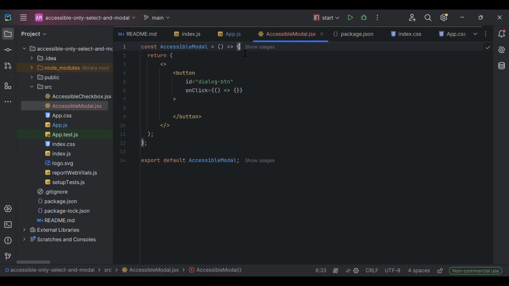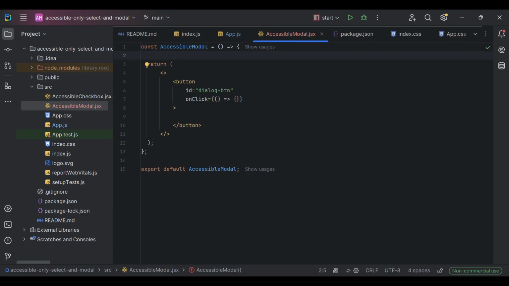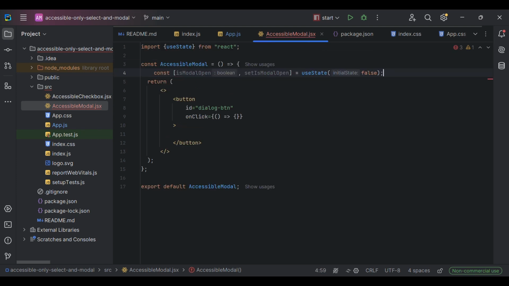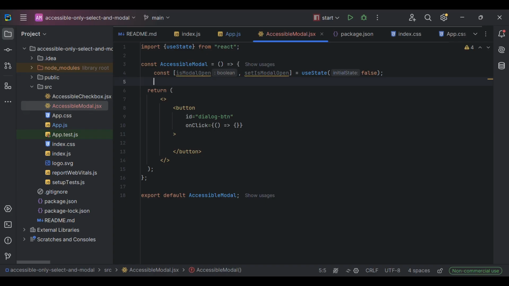So we can already implement on-click on this button, because all it's going to do is open the dialog. For that we are going to work with state and use, for example, isModalOpen, setIsModalOpen, and in the beginning it's going to be false.